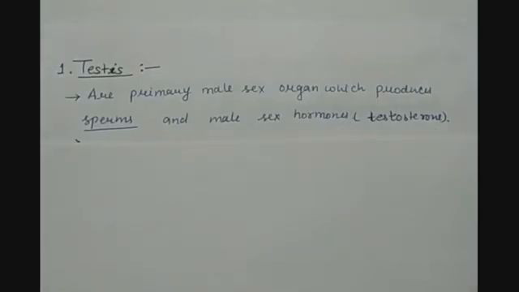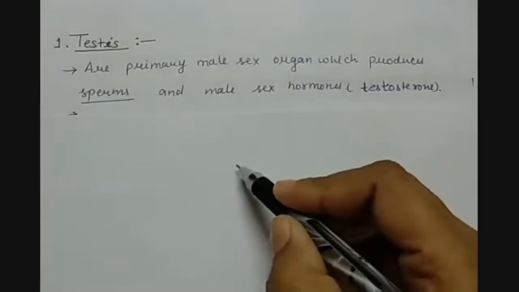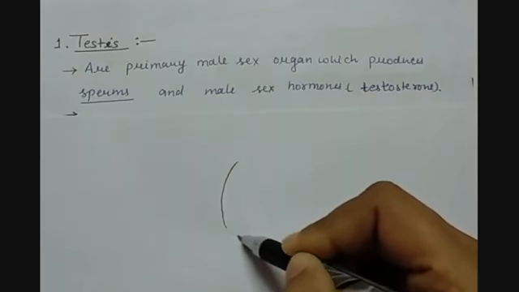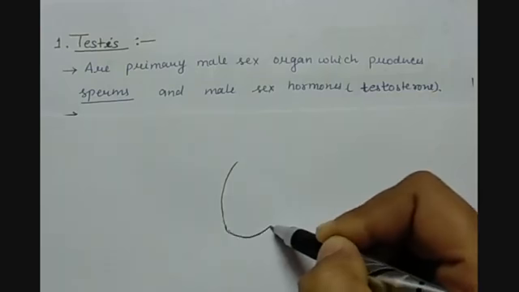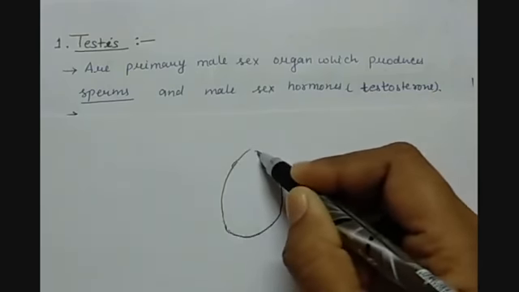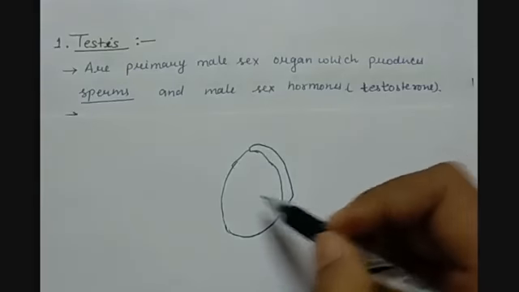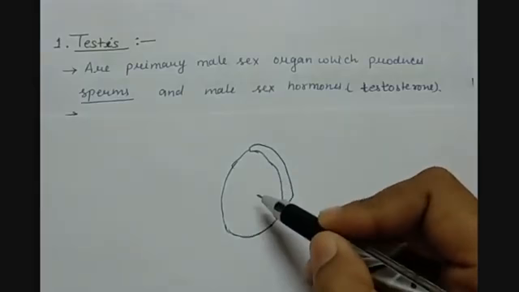Actually, testes are a pair of oval-shaped organs located outside the abdominal cavity in a sac-like structure called the scrotum. So children, the scrotum is a bag-like structure and it has a bilobed shape.